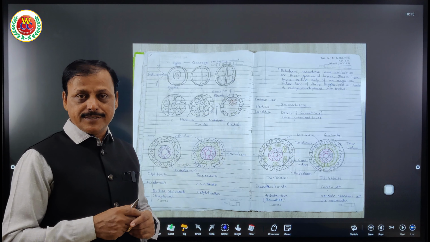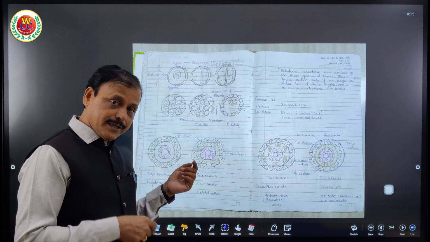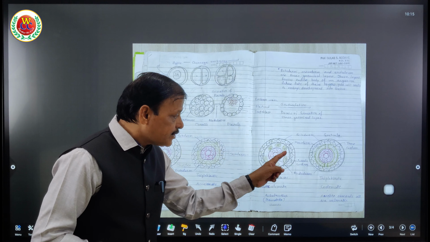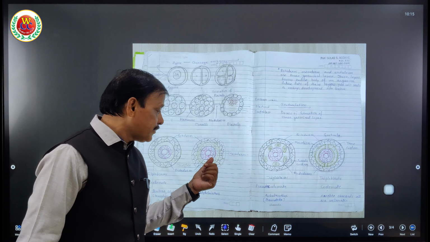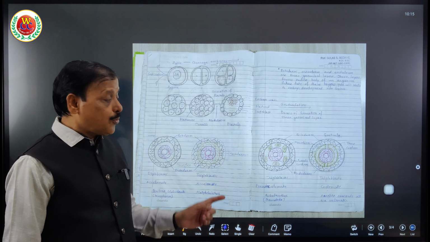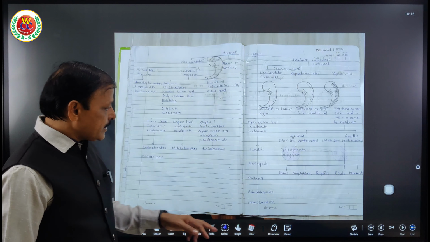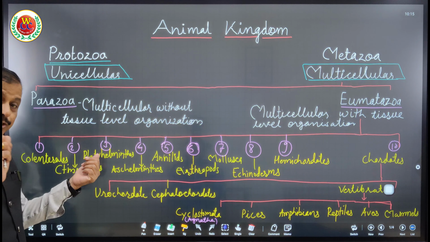No doubt mesoderm has evolved in an evolutionary order, but still a cavity has not developed, unlike the false cavity, that is the fragmented cavity, and the true cavity. Here there is no true cavity, therefore it is triploblastic acoelomate. Now who are triploblastic acoelomate? Come to the video. Here only one group of organisms, that is Platyhelminthes, is triploblastic acoelomate.